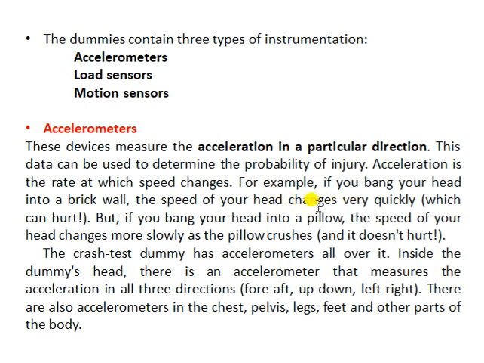So the rate of deceleration at different parts of the human body will be assessed by the data from the accelerometer. It has been written here also, the crash test dummy has accelerometers all over it, maybe from head to toe. So these accelerometers will measure the acceleration of different parts of the dummy and assess the rate of change of kinetic energy, whether it is slow or high.